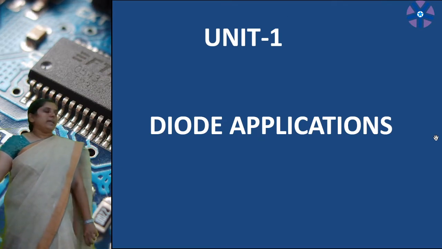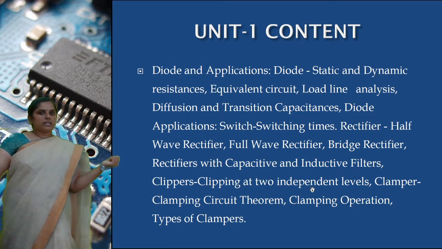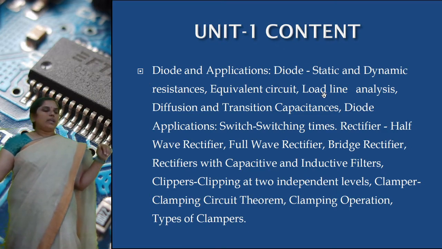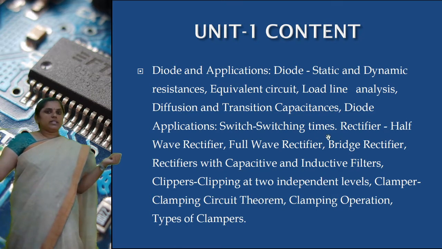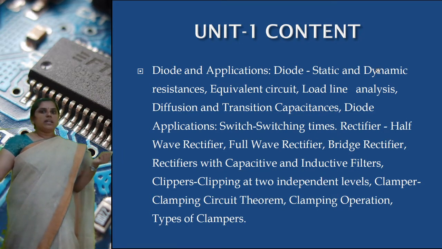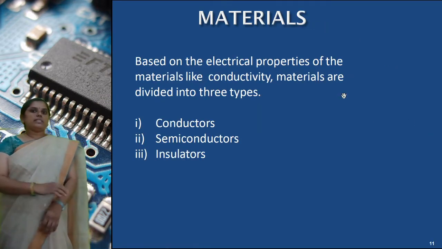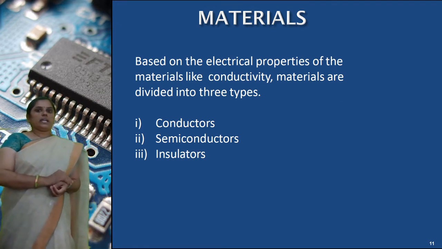Next, unit 1, diode applications. This is the content of the first unit. In it, first the diode, and after that the applications of the diode. These diodes are used in rectifiers, filters, clippers and clampers. In the complete first unit we will learn about the diode, its characteristics, and its applications, where we use the diode in real time and practical applications. In the first unit, this is the basics. First, diode materials based on conductivity.